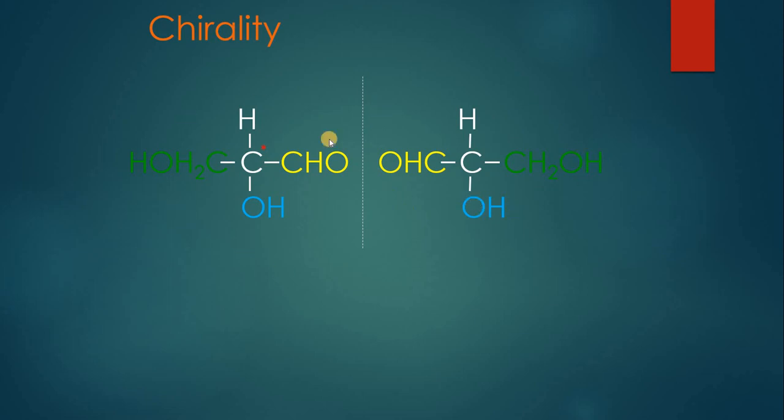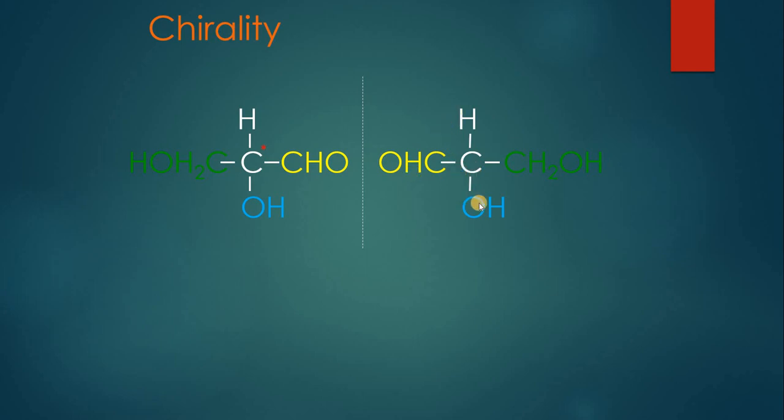Now if these two molecules are placed above each other, if I bring this molecule upon this one, the position of hydrogen and hydroxyl will be the same, but the position of CHO and the position of CH2OH will be changed, because CHO will be superimposed by CH2OH, and this CH2OH will be superimposed by CHO. So in that case, we can say both of the molecules are non-superimposable images of each other.